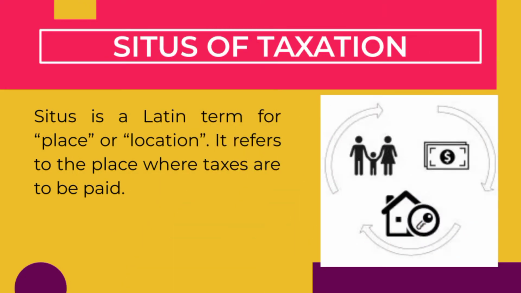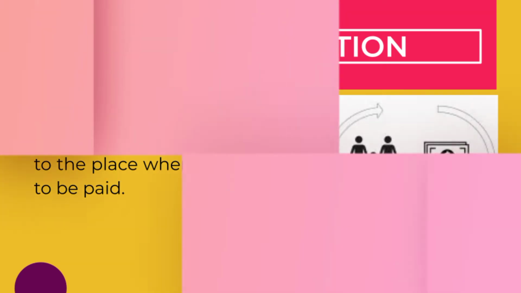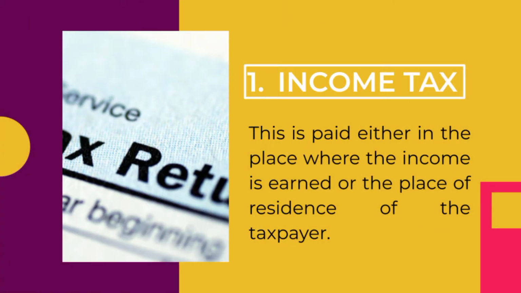Situs of taxation. Situs is a Latin term for place or location. It refers to the place where taxes are to be paid. Situs of taxation literally means place of taxation. The basic rule is that the state where the subject to be taxed has a situs may rightfully levy and collect the tax, and the situs is necessarily in a state which has jurisdiction or which exercises dominion over the subject in question.